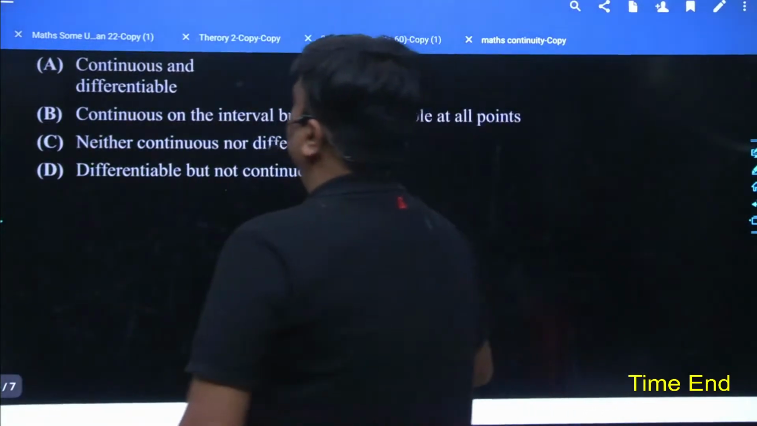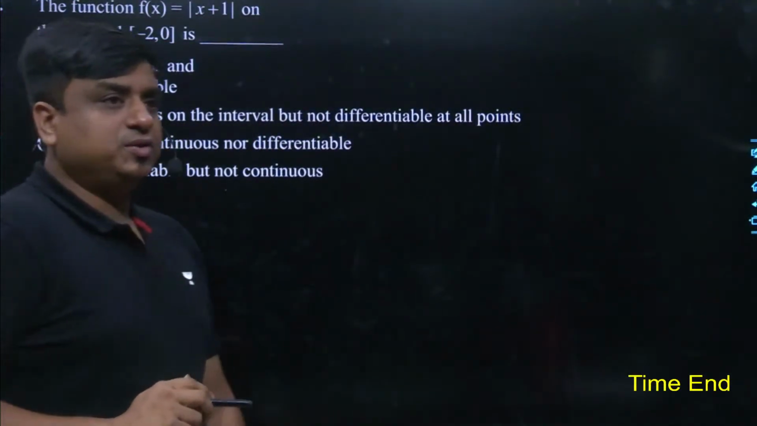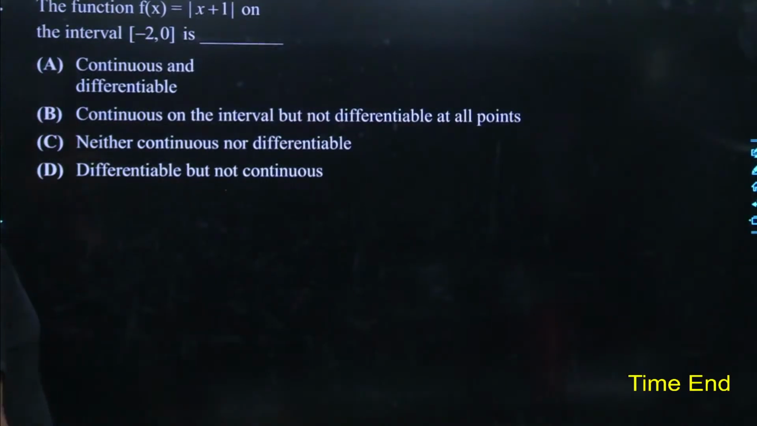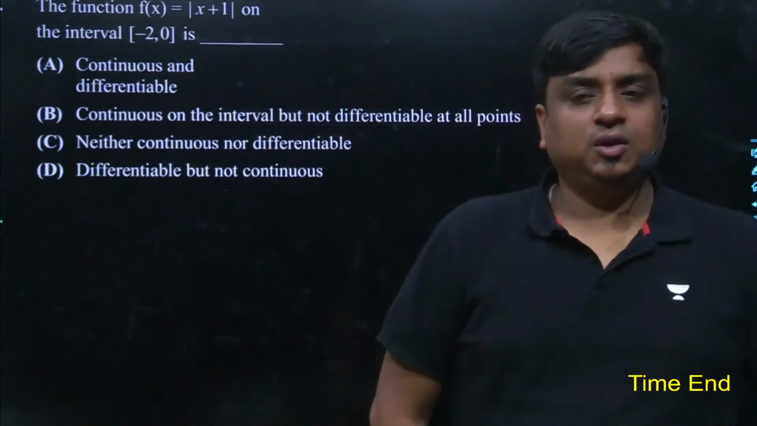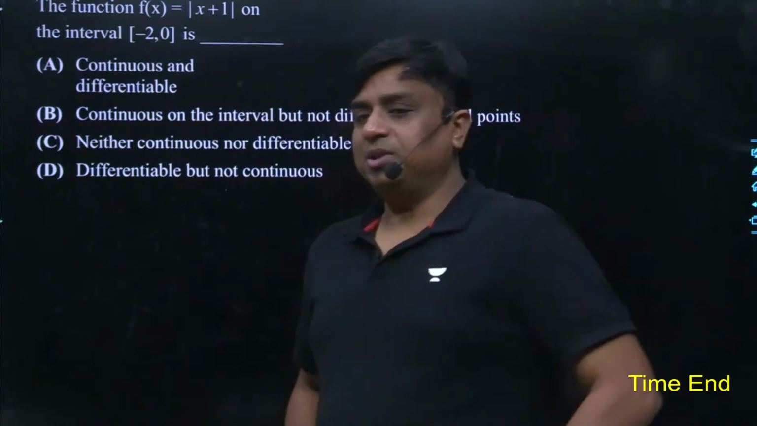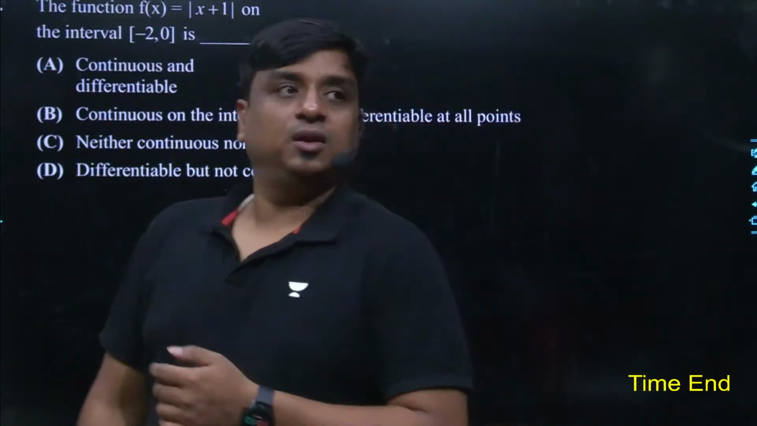And this is mod of x plus 1, |x+1|, on the interval of -2 and 0. Is it continuous and differentiable? Continuous on the interval but not differentiable? Neither continuous nor differentiable? Differentiable but not continuous? So focus on this question and tell me what could be the best most answer.